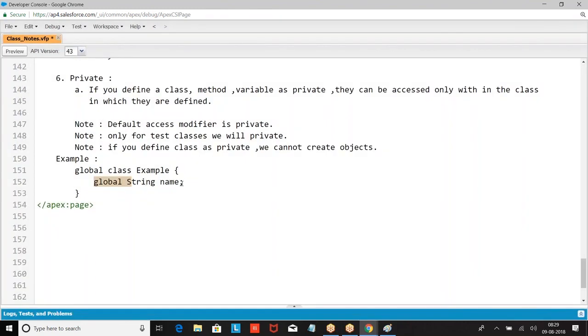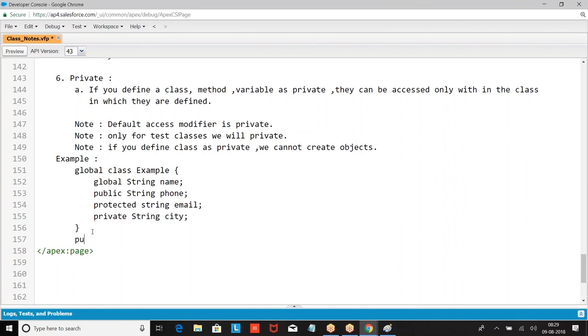If it is global, the inner member can be global, for example public string. Next example, public class student. If the class is public, your members also should be public or less.